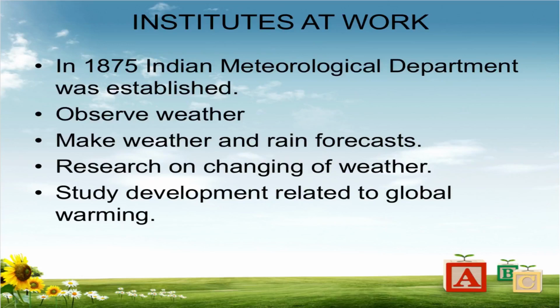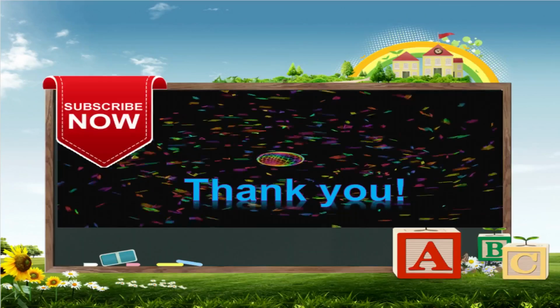In 1875, the Indian Meteorological Department was established, and this Meteorological Department started to observe the weather and make weather and rain forecasts, and it conducts research related to changes in the weather, why these changes in the weather take place. They did research on it and they studied developments related to global warming.